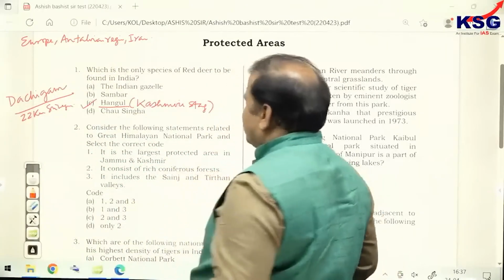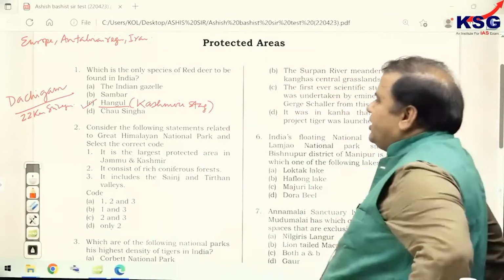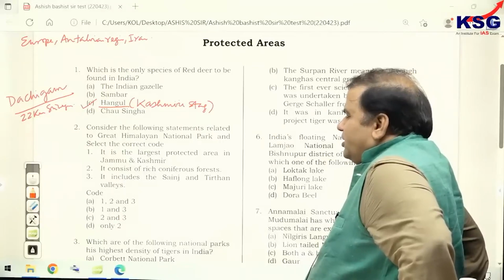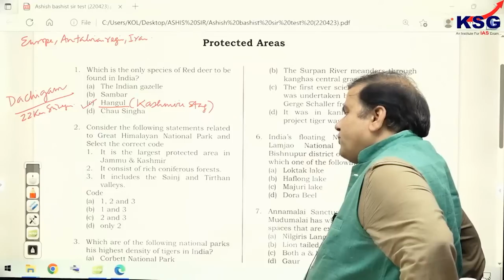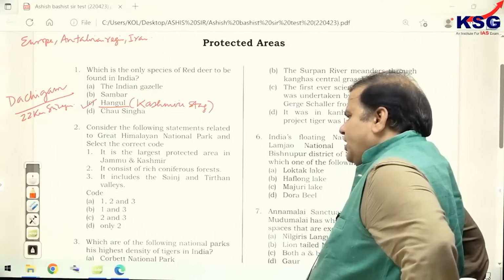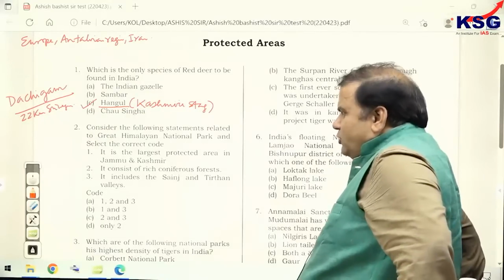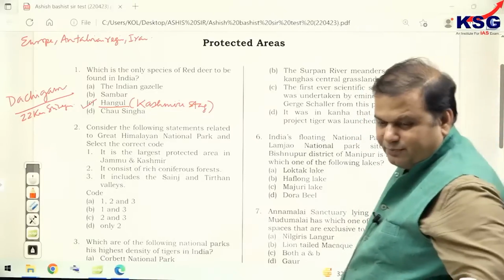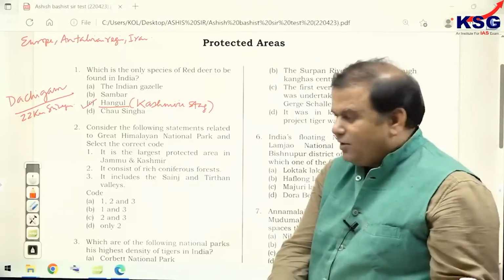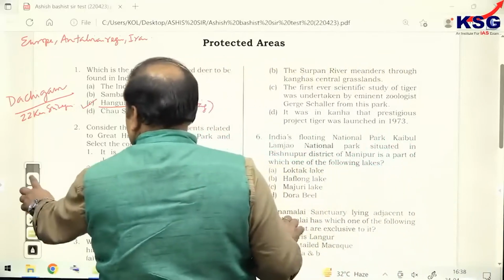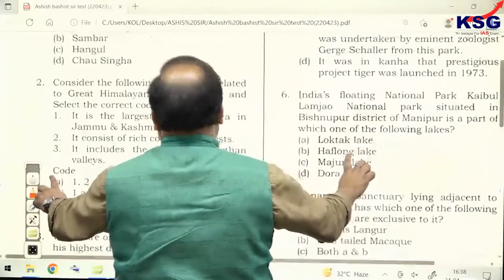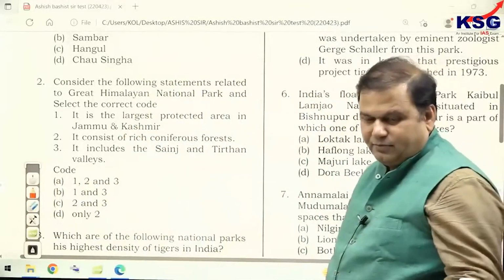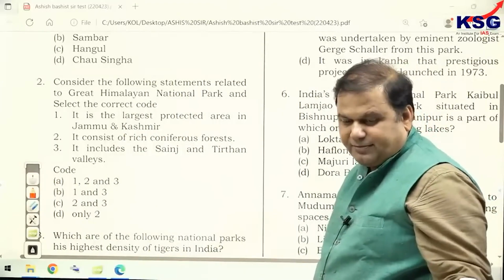Now see the second question. Consider the following statements related to Great Himalayan National Park and select the correct code. It is the largest protected area in Jammu and Kashmir. It consists of rich coniferous forest. It includes the Sainj and the Tirthan valleys. Can you tell me which is the correct answer? The options are 1, 2, 3; 1, 3; 2, 3; and only 2. I am enlarging it for you. Fine. Tell me the answer.